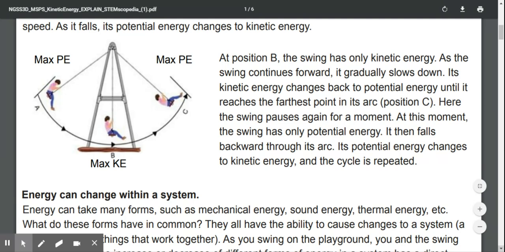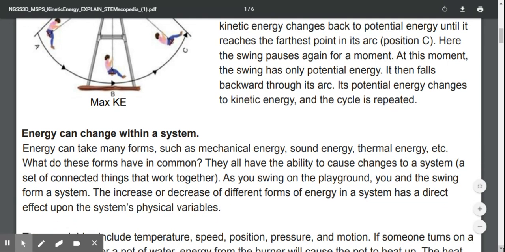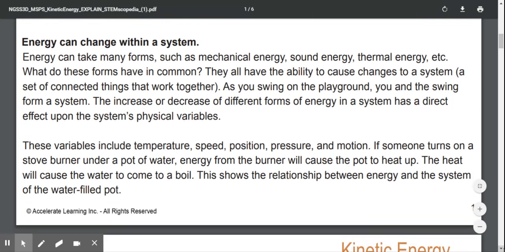Here, the swing pauses again for a moment. At this moment, the swing has only potential energy. It then falls backward through its arc. Its potential energy changes to kinetic energy, and this cycle is repeated.